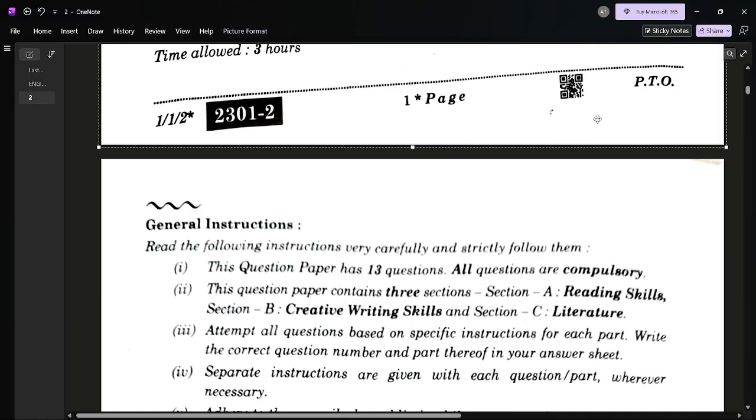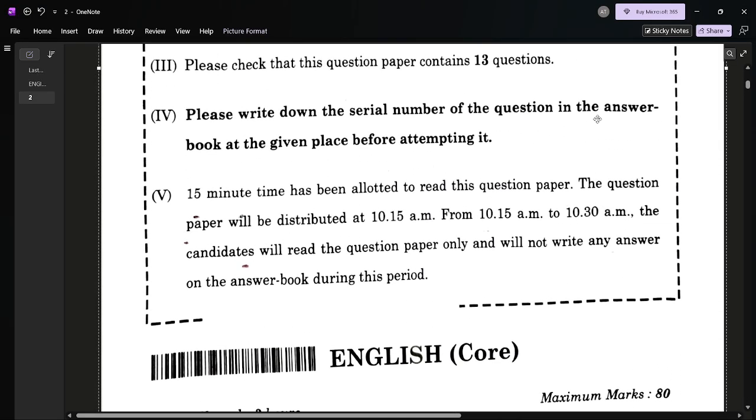So if we talk about the question paper, today the question paper was generally considered easy to moderate in difficulty, featuring a balanced NCERT based and analytical design. But students, whatever feedback I got from the students, they found the reading and writing sections straightforward.